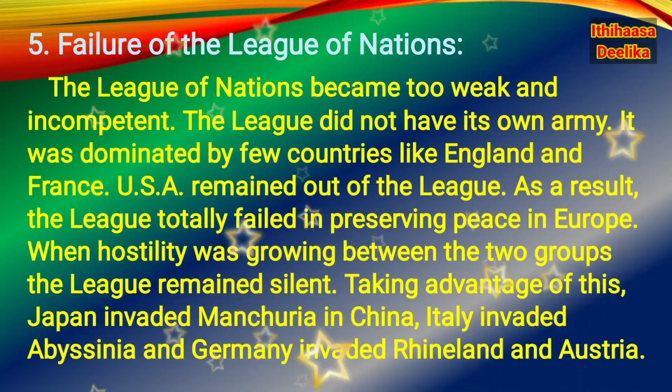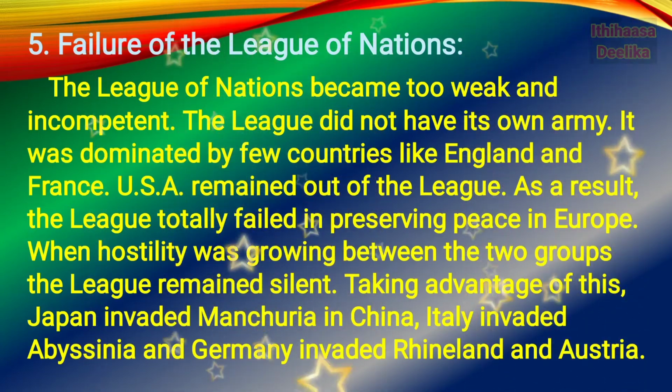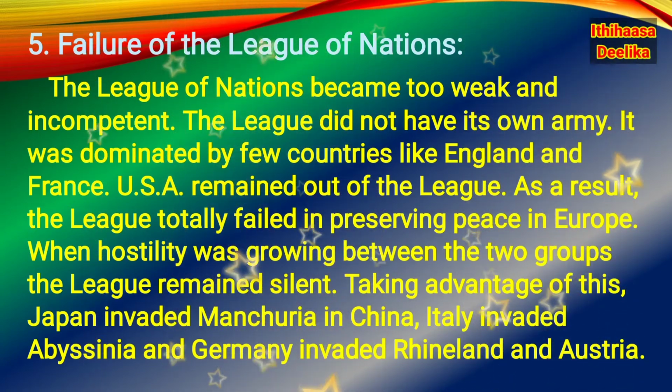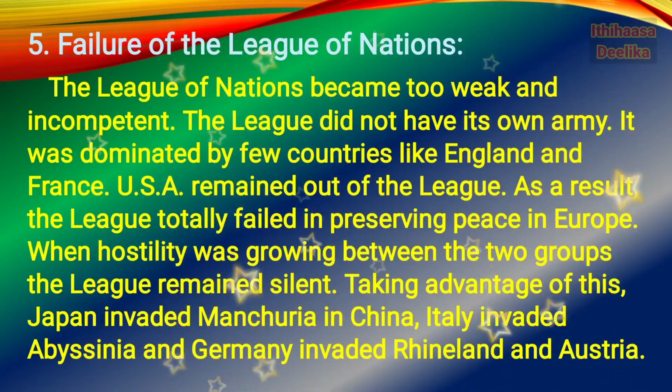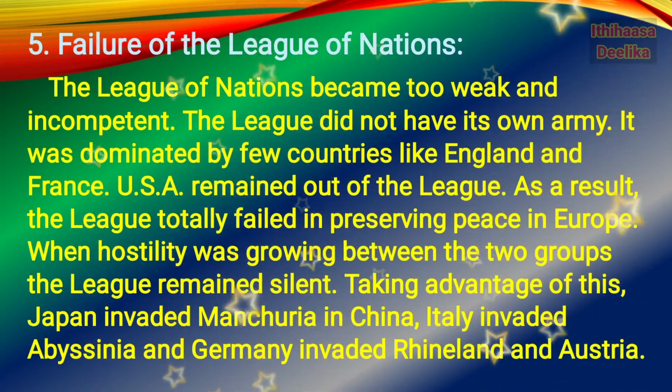When hostility was growing between the two groups, the League remained silent. Taking advantage of this, Japan invaded Manchuria in China.